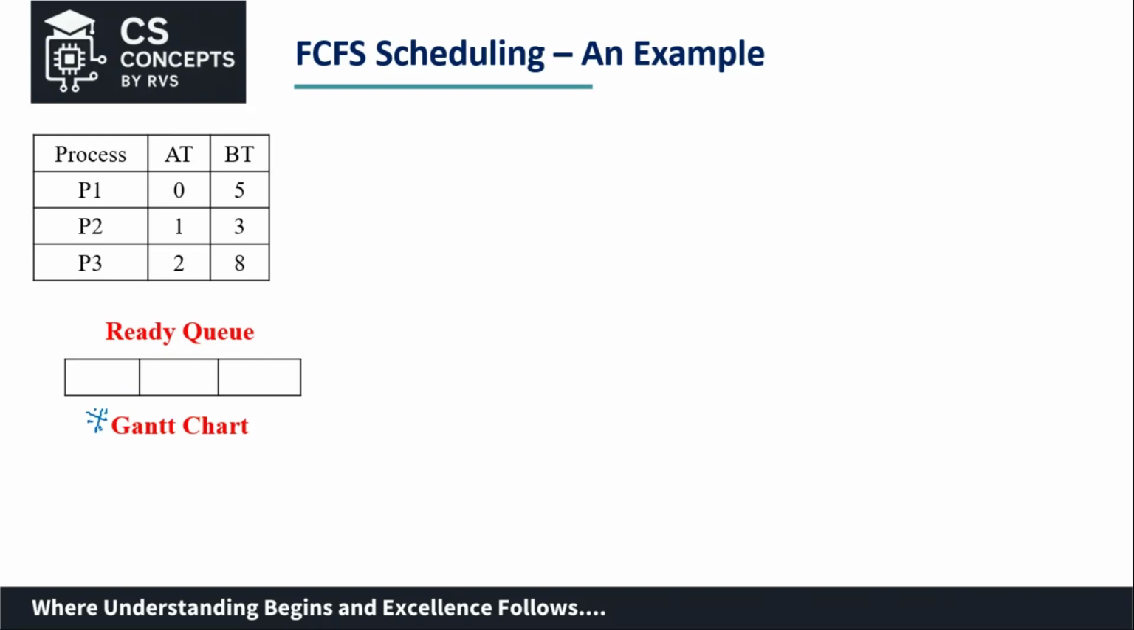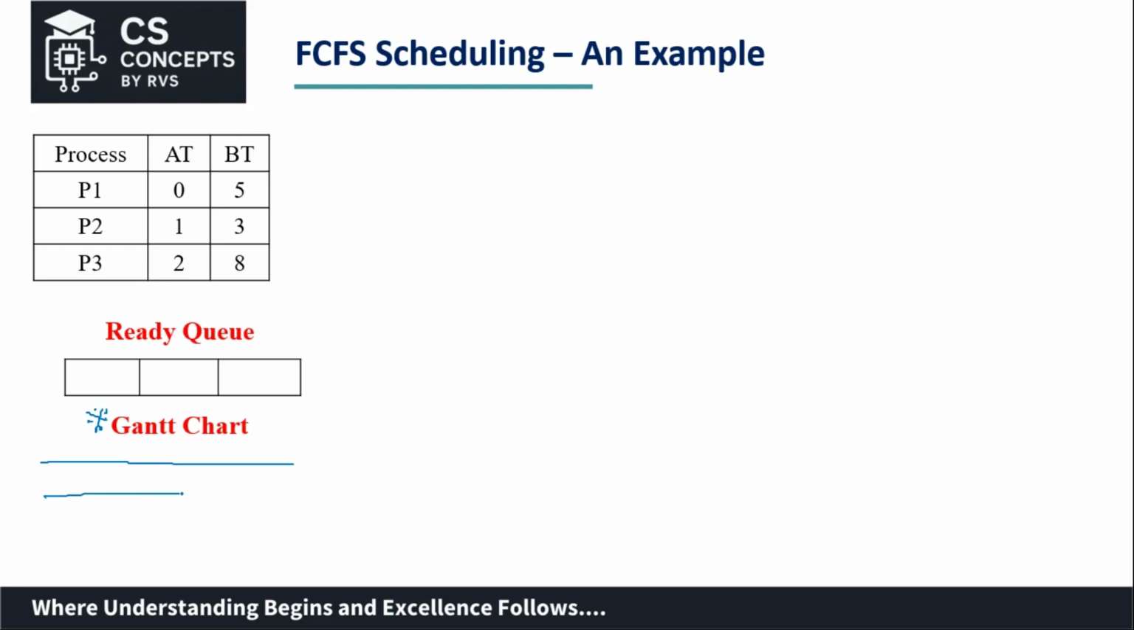A Gantt chart is a horizontal bar, a timeline, which helps us understand when the process has arrived, when it has been allotted the CPU, and whether the CPU is idle or not. When the process is getting completed, all this information is clearly visualized using this Gantt chart. So let's write one horizontal bar here.